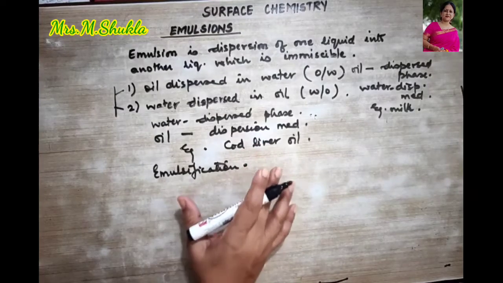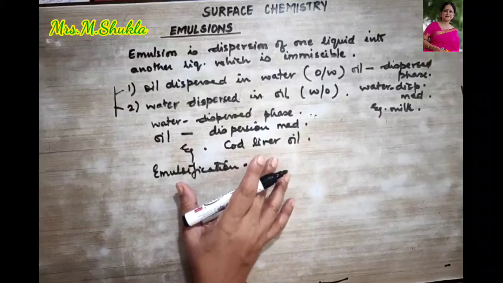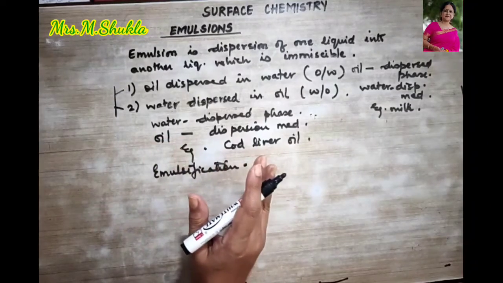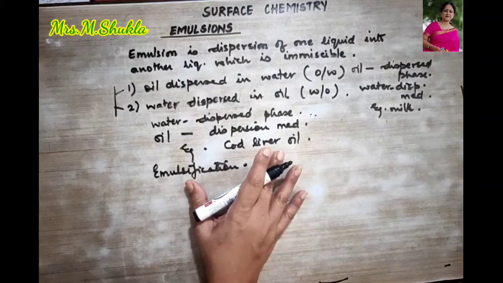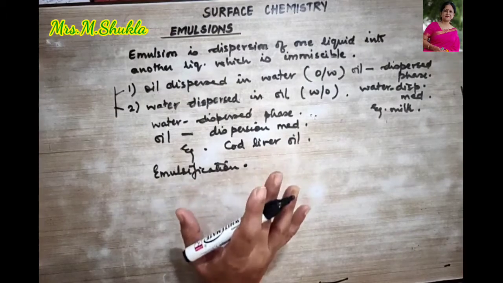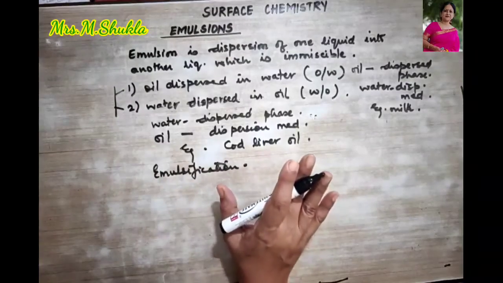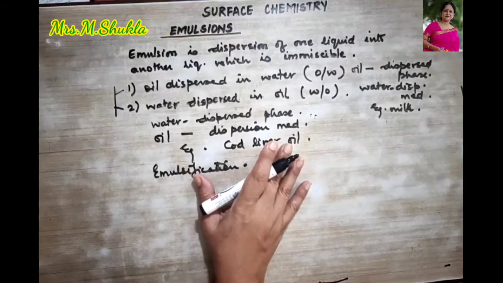The emulsifiers stabilize the emulsions by forming a protective film around the oil drops dispersed in water. These emulsions are colloidal systems and they exhibit all the properties of colloidal solutions, right?